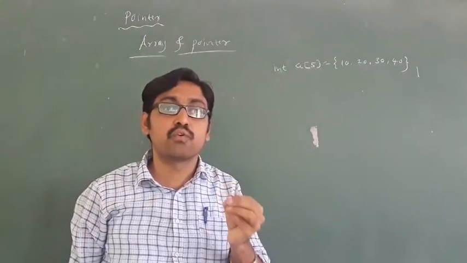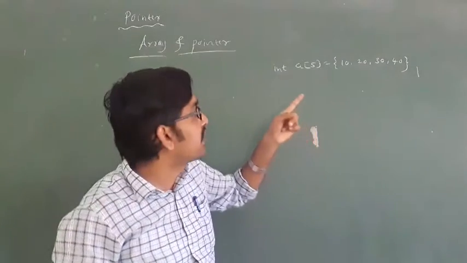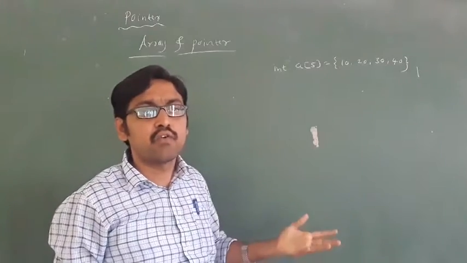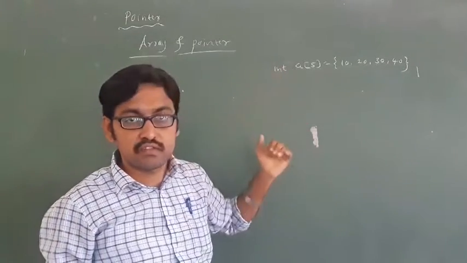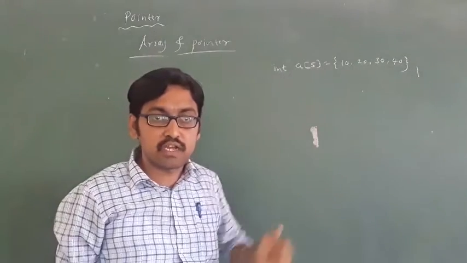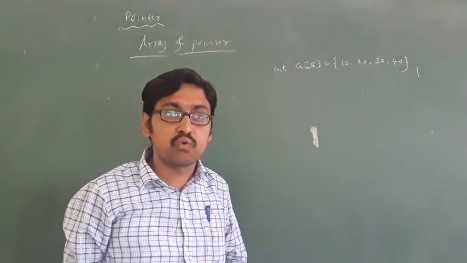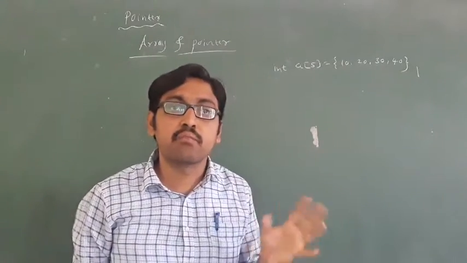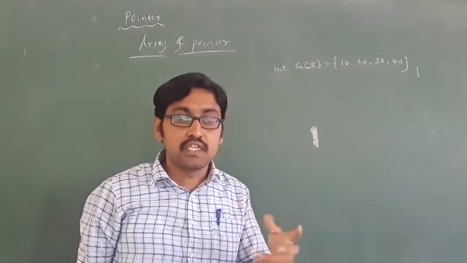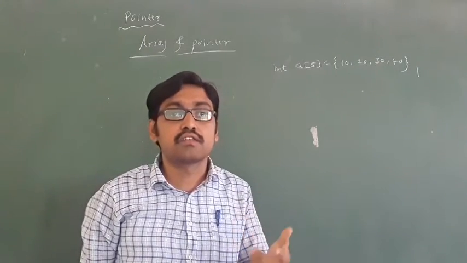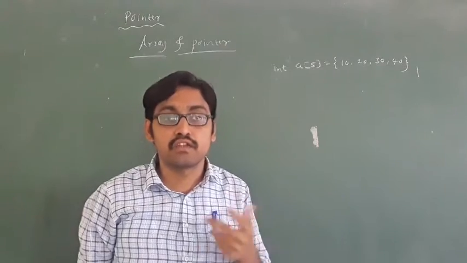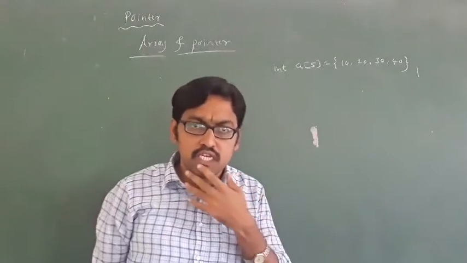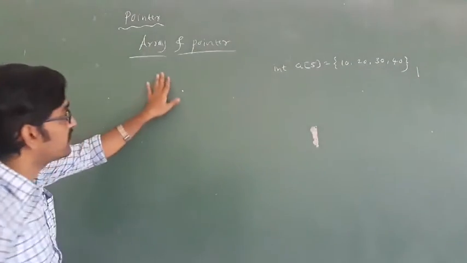Then how to write a program? I want the address of 10, address of 20, address of 30. Okay, for example, indirectly I want what? A of 0 address, A of 1 address, A of 2 address. Then how to write the program? Okay, you know the very close relationship between array and pointer. How to display the addresses by using array and pointers. Okay, by using array and pointer, that you have to study. Okay, see, I am just writing one program, then you can understand very easily.